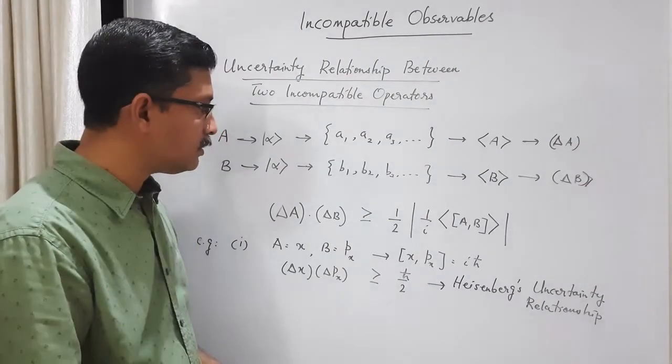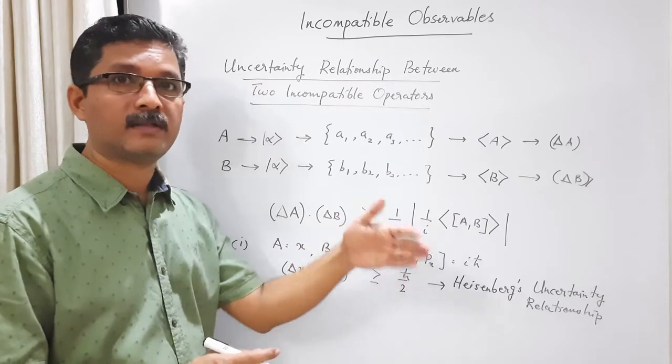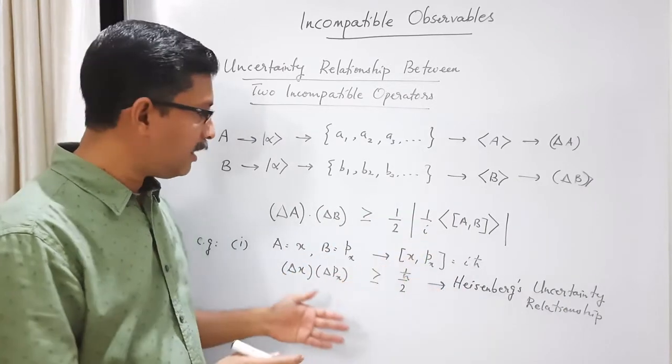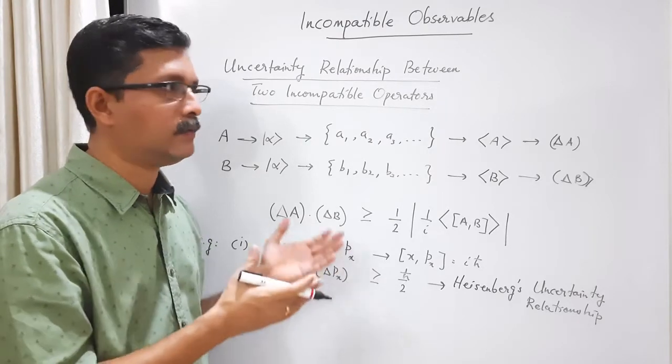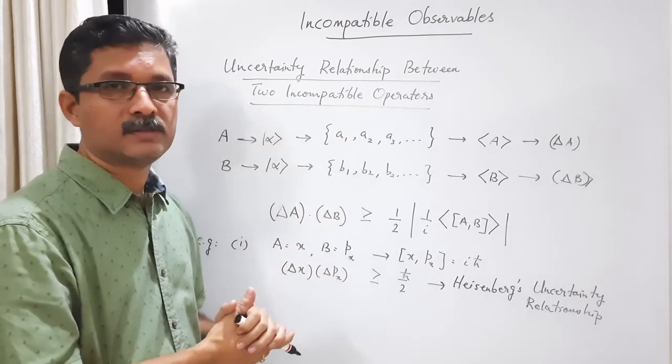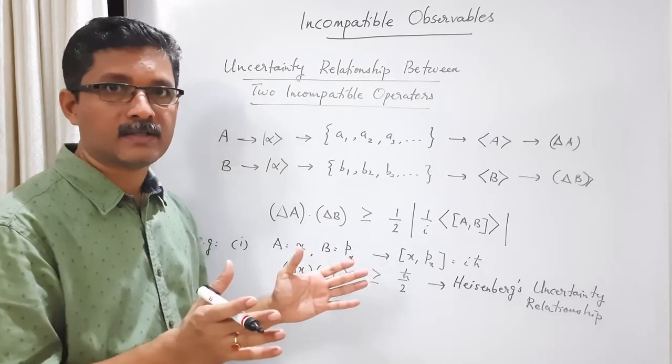And in books the simultaneous measurement is often interpreted as cannot be measured at the same time. Okay, but I have clarified that the word simultaneous in this context of two incompatible observables only means that they don't have a common set of eigenkets.